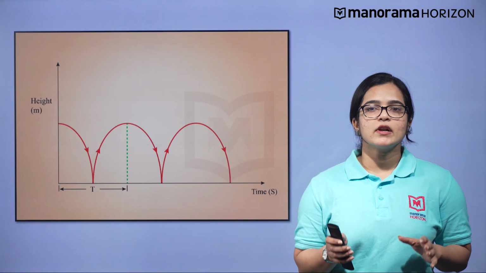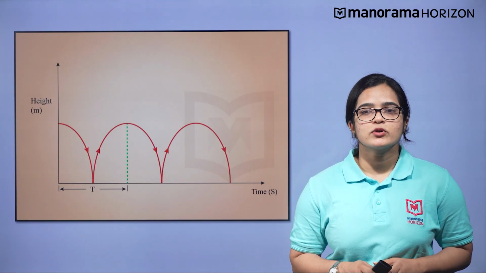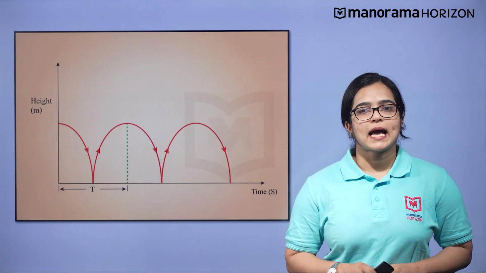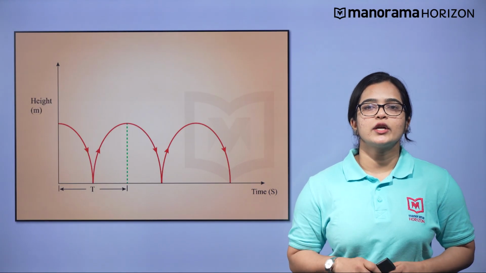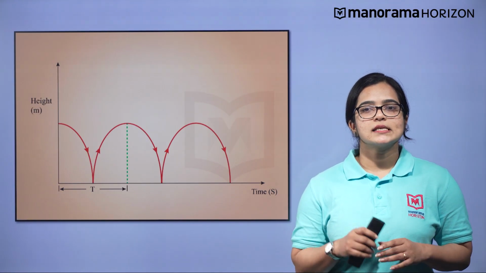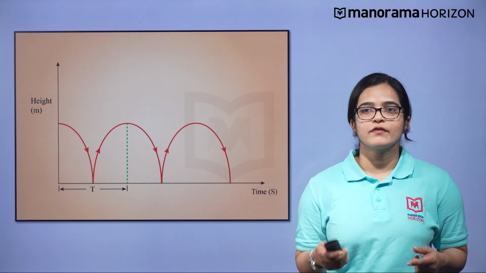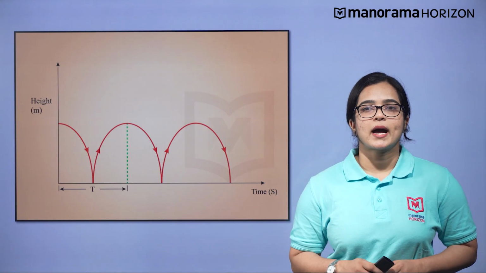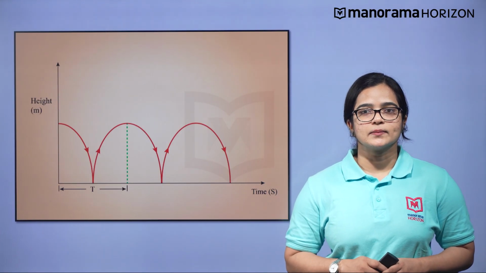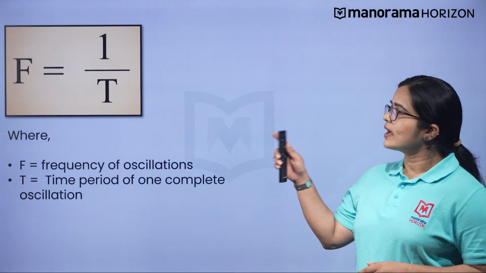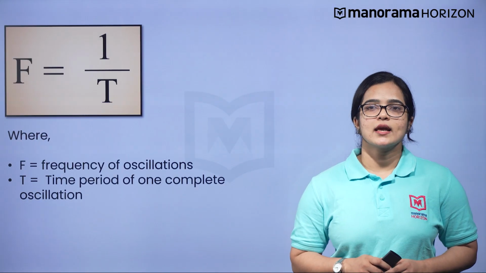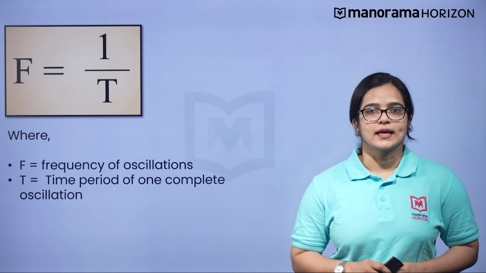The smallest interval of time after which the periodic motion repeats itself is called its period. It is denoted by capital T and measured in unit of time, that is in second. The frequency of periodic motion is the number of times the motion repeats itself per unit time. This is denoted by small f. It is obtained as a reciprocal of time period T. Thus, we can say that f is equal to 1 by T. The unit of frequency is hertz or 1 by second.